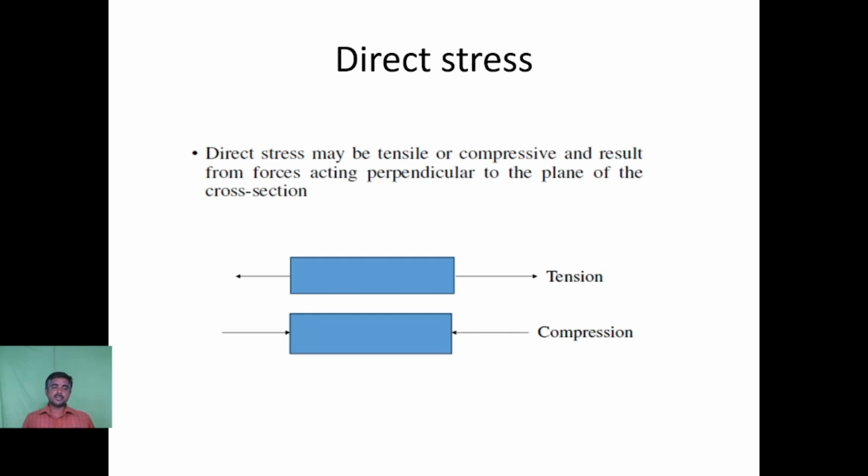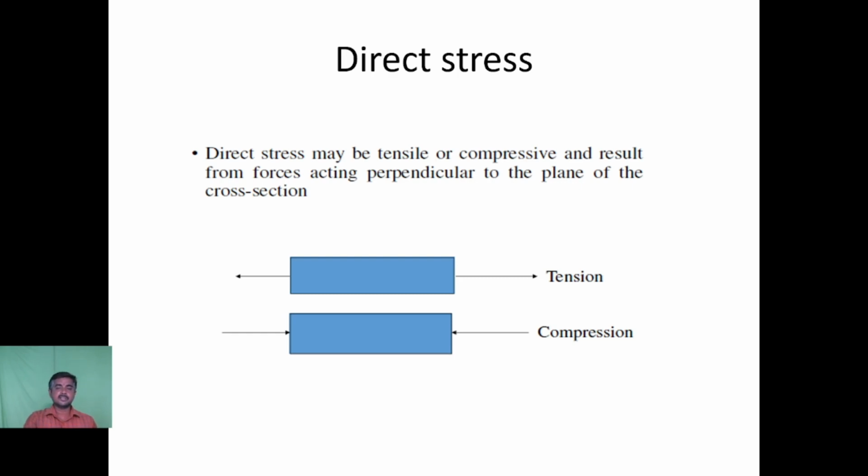And this is an example for stress. Stress can be tensile stress or compressive stress. In the first diagram, we have shown the tension force acting on the body, and now the body is said to be under tensile stress, whereas the second figure shows the body subjected to compression. In tension, as the tensile force acts, the body tends to elongate, which results in an increase in the length of the body, whereas in the second case the length of the body is reduced.